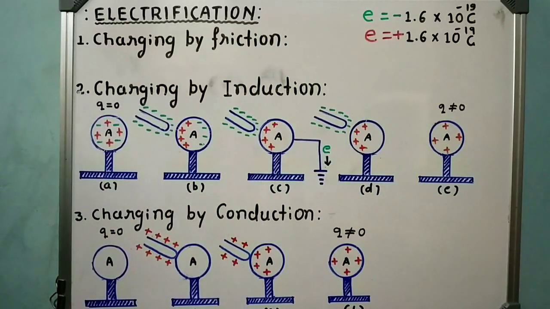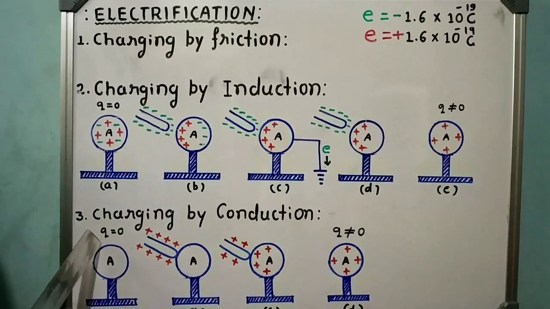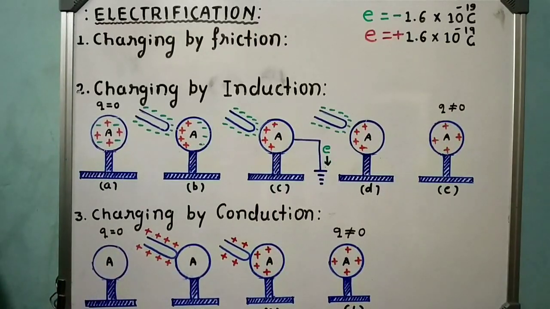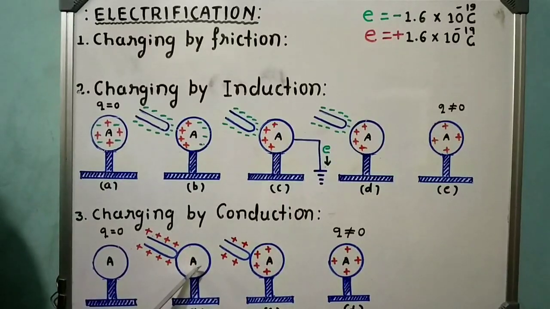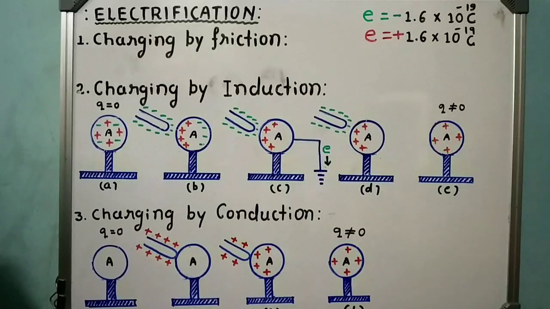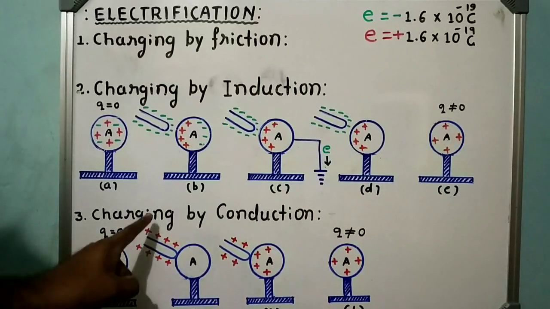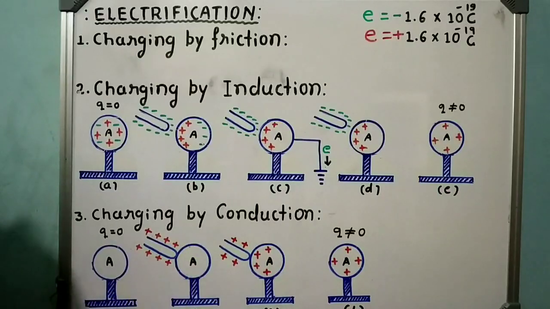Now, the third method is charging by conduction. What do you mean by charging by conduction? See here, I will consider one more neutral spherical conductor, which is mounted on an insulated stand. Here also it contains an equal number of protons and electrons. That's why the net charge is 0. Hence it is our neutral conductor. When a positively charged rod is brought in contact with the neutral conductor A, then just like liquids, charges also flow from higher concentration to lower concentration, that is, from the charged body to the neutral body until equilibrium is reached.